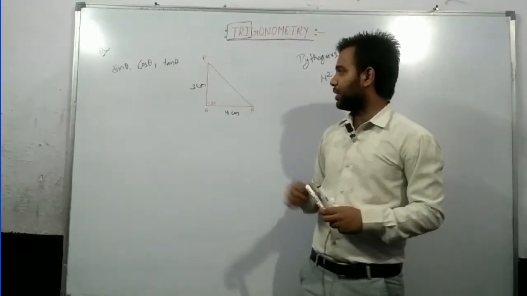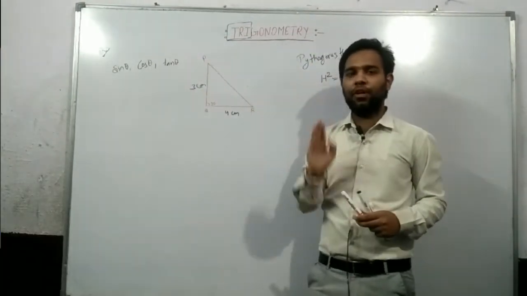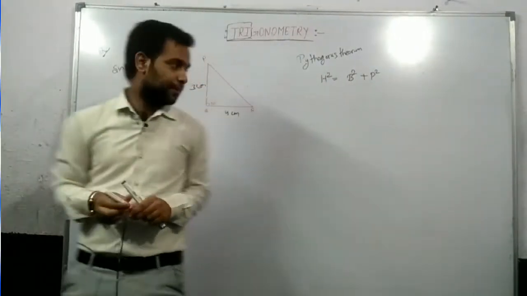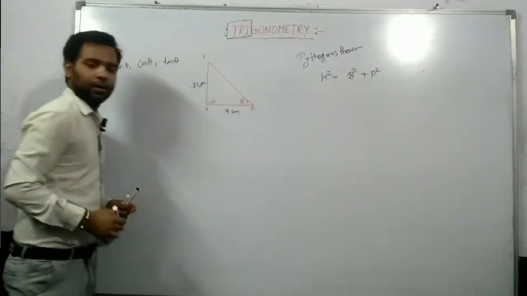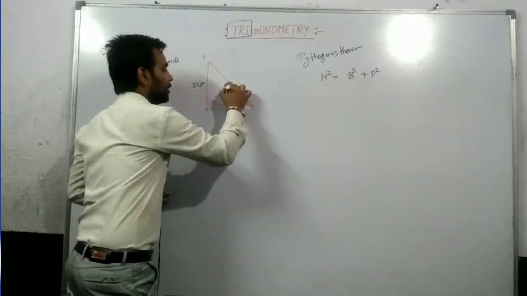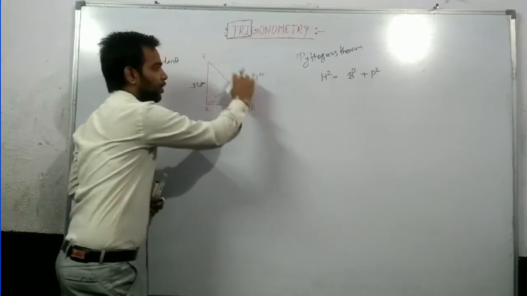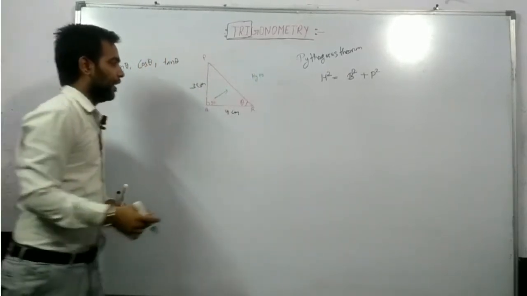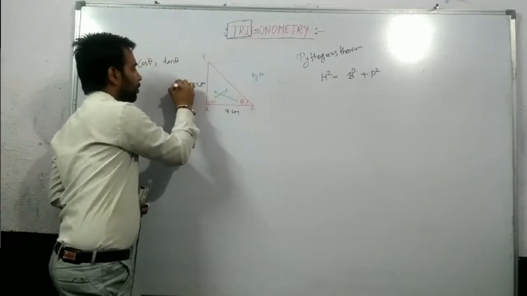So just try to understand. First we have to find the name of all three sides, the value of all three sides. Yes or no? And it is given that theta is on R. Yes or no? So first thing, the side opposite to the 90-degree angle is the hypotenuse. But we don't know the value of hypotenuse, we will find it. The side opposite to theta is the perpendicular.